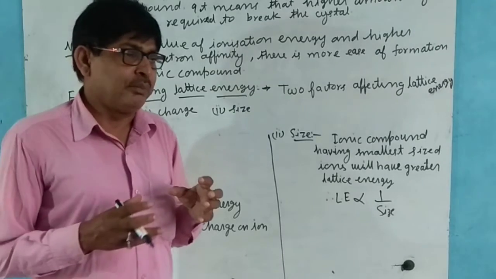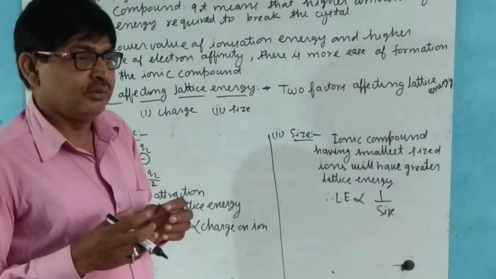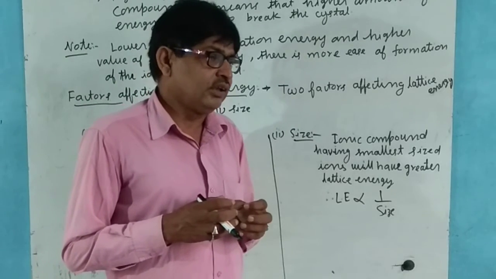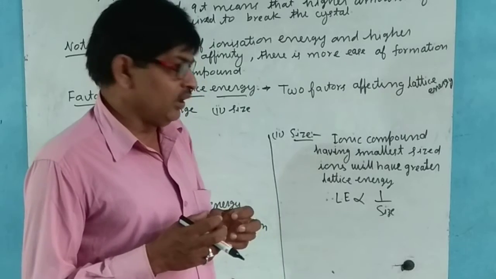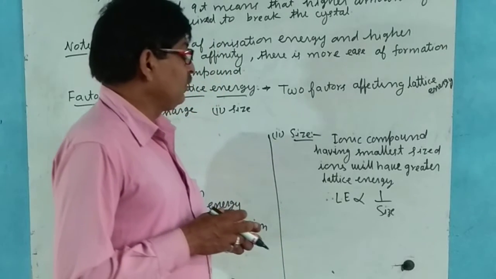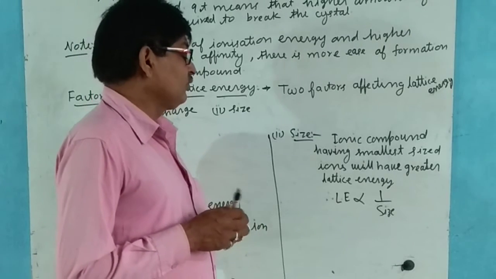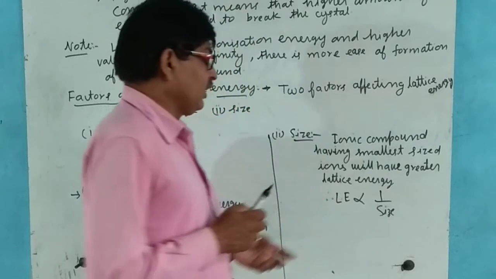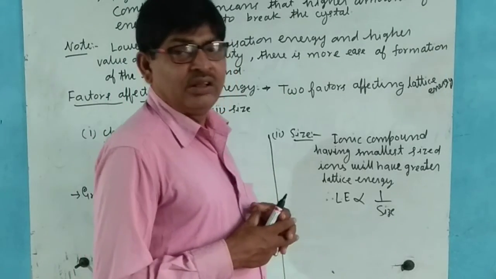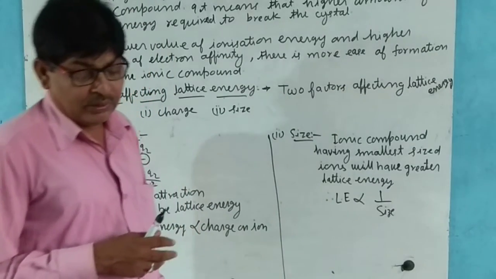If the ions have larger size, the space between both the opposite ions is greater, so the attraction force is less, and lower energy is released. Ionic compounds having the smallest size ions will have greater lattice energy. जितना ही जो है साइज छोटा होगा तो बहुत पास में आएंगे, अधिक एनर्जी जो है रिलीज होगा, इसलिए लैटिस एनर्जी डायरेक्टली प्रोपोर्शनल टू 1 by size.